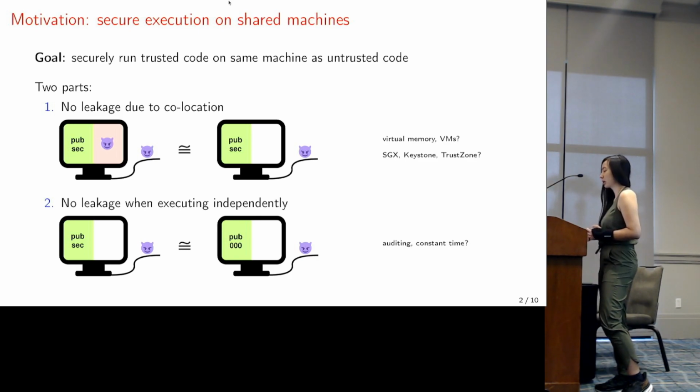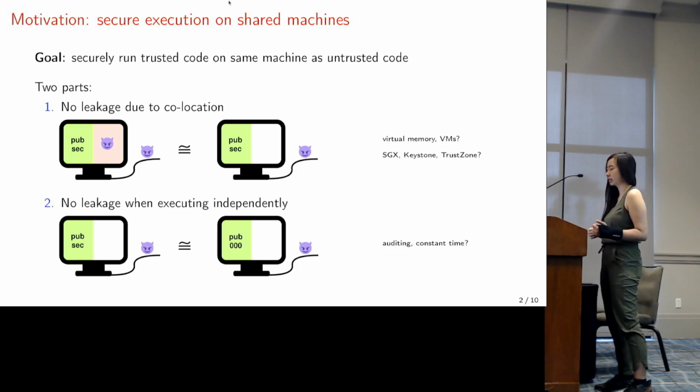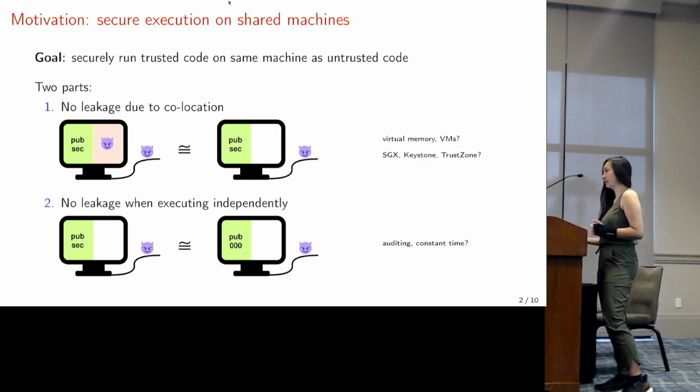To achieve the first property of isolation, we typically rely on primitives such as virtual memory and process isolation provided by the operating system. In situations where we do not trust the operating system, we might use enclaved execution environments such as SGX that provide hardware support for isolation. A programmer that wants to achieve the second property might use auditing or constant time programming. But the problem is that these techniques are not enough.